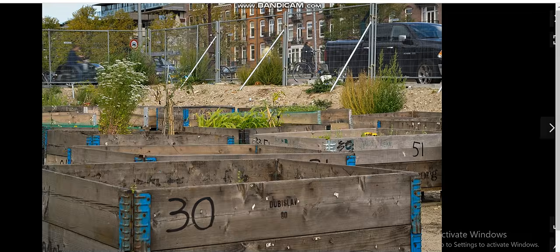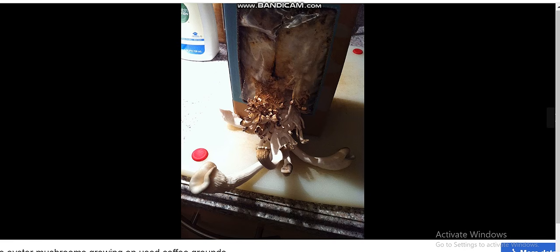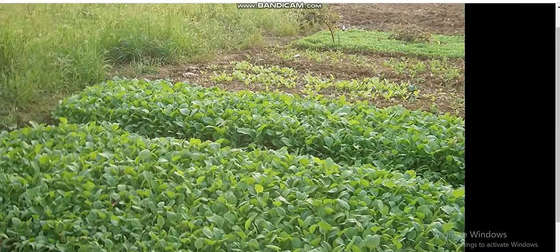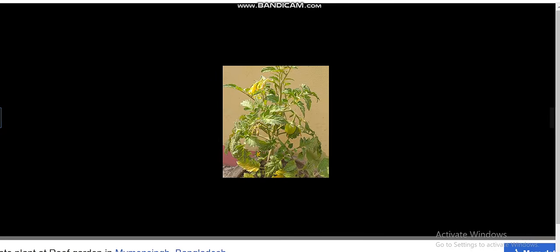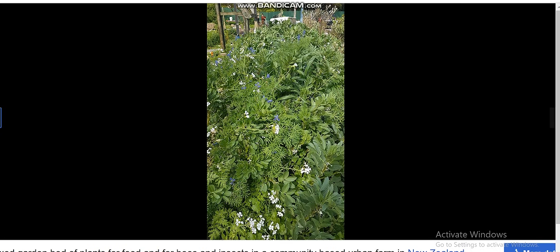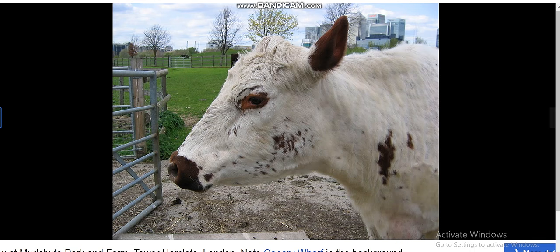This one, it's urban agriculture. Urban agriculture there. These are the pictures. And we have different types. Let me show you. We have rooftop gardens, community gardens, vertical farming, urban farms, backyard gardening, hydroponics, and aquaponics. Let me show you the types.